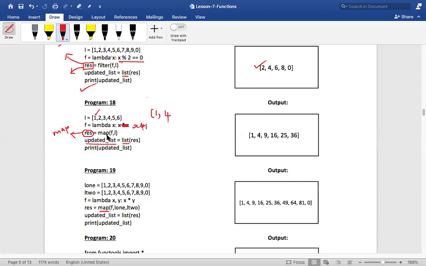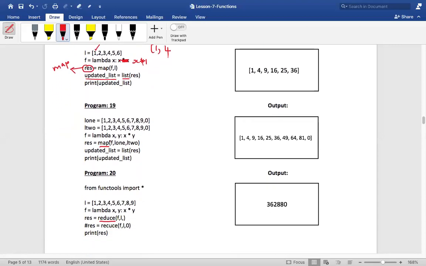What I wanted to tell you is that the map function will take 2 or multiple parameters. It will take each element from the sequence and give it to this lambda function, and the resulting value of that lambda function would be created as a new sequence, which when converted into a list will give this value. Is that clear? Just for your understanding, I've given you one more example for map function.